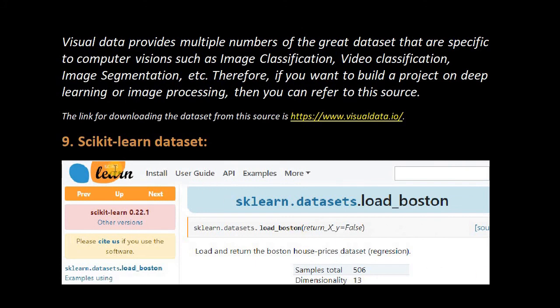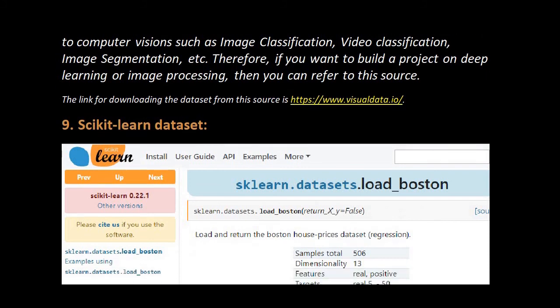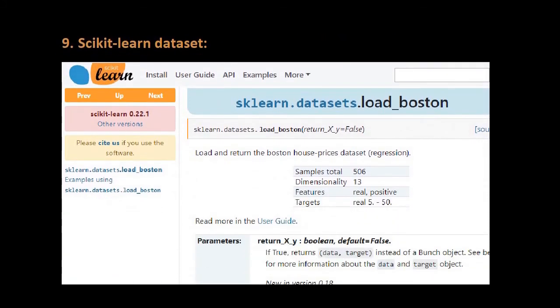Now next is Scikit learn dataset, right? This is the most important, but you will not get all kinds of data sets from here. This library call is sklearn.datasets.load_boston. load_boston means you will get a Boston kind of data set.